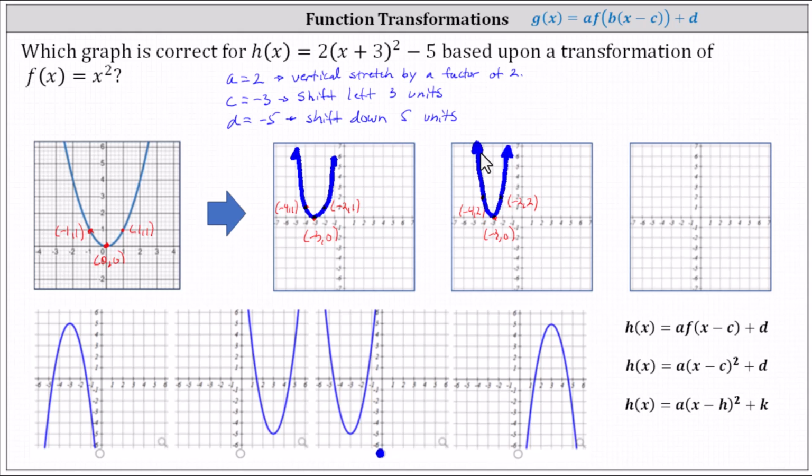And then finally, the value of d is negative 5, which indicates a shift down 5 units, which means we now subtract 5 from each of the y-coordinates. Again, starting at the vertex, 0 minus 5 is negative 5. The new vertex will be negative 3 comma negative 5. For the point on the left, 2 minus 5 is negative 3, giving us the point negative 4 comma negative 3. And for the point negative 2 comma 2, again 2 minus 5 is negative 3, giving us the point negative 2 comma negative 3.